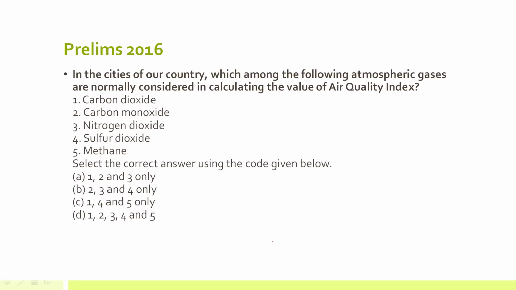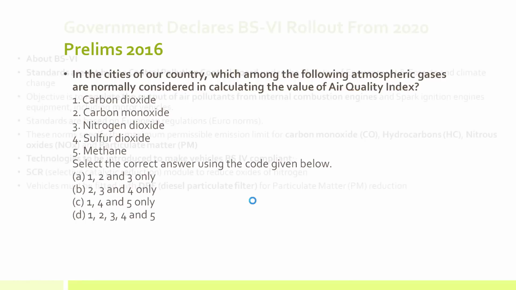Now this question was asked in Prelims 2016. What all gases are considered in calculating the value of the air quality index? Carbon dioxide, carbon monoxide, nitrogen dioxide, sulfur dioxide, methane. Now attempt this question and answer it in the comment section.